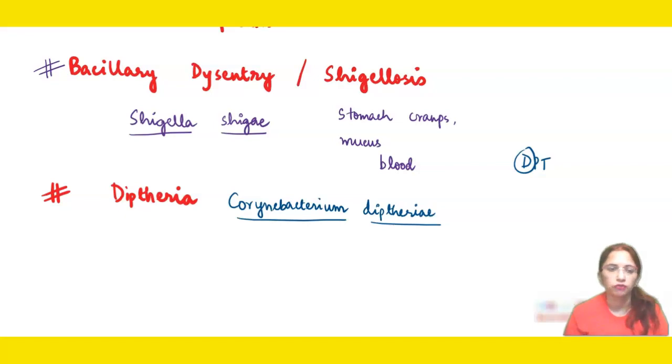Remember, till now we have studied typhoid, pneumonia and diphtheria also. Pneumonia and diphtheria are both respiratory diseases in which respiration is affected, and we also studied Bacillary Dysentery. The last disease which you must know is plague. Plague is caused by Yersinia pestis.